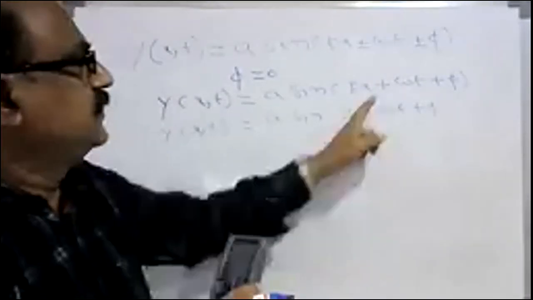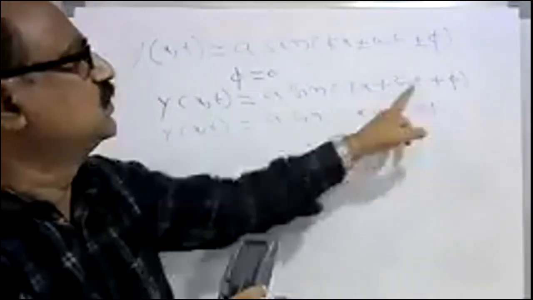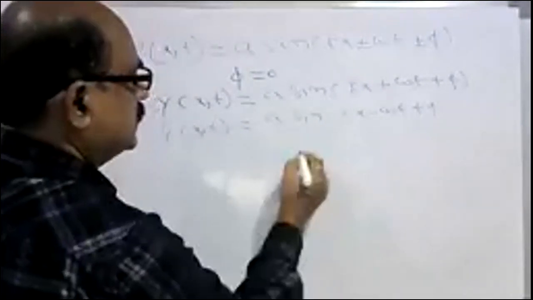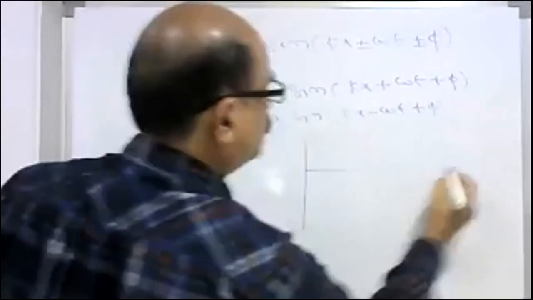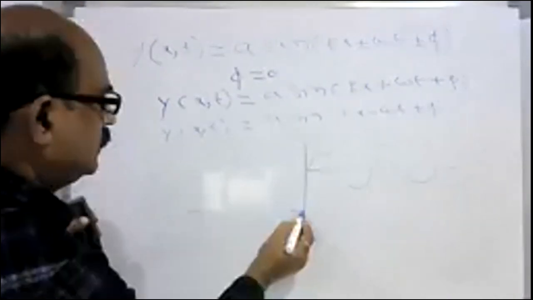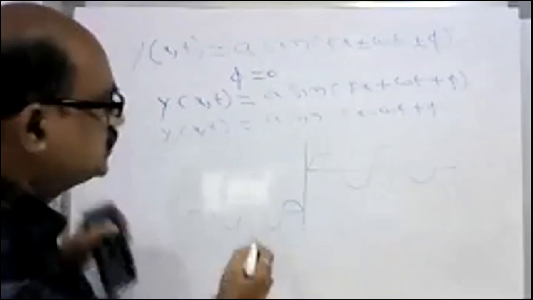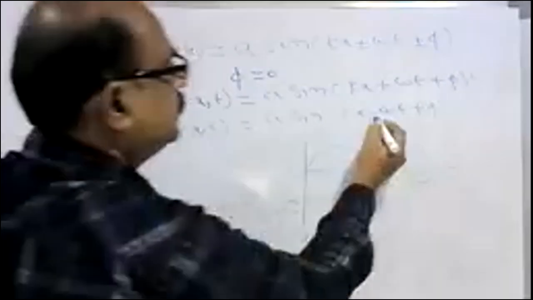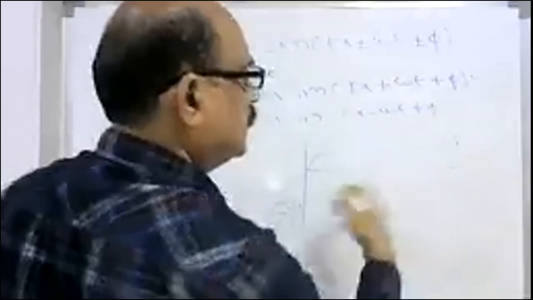Then what does this symbol indicate? If there is a plus between these two terms, then we can consider that the wave is propagating in the negative direction. If it is minus, it travels in the positive x-axis direction. If it is positive, the wave travels along the negative direction, reverse. If it is negative, it moves along the positive x-axis.